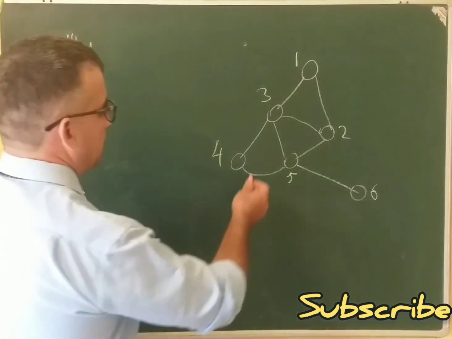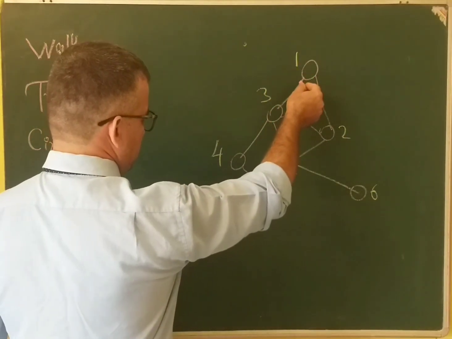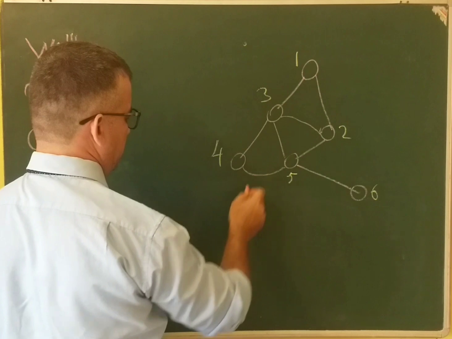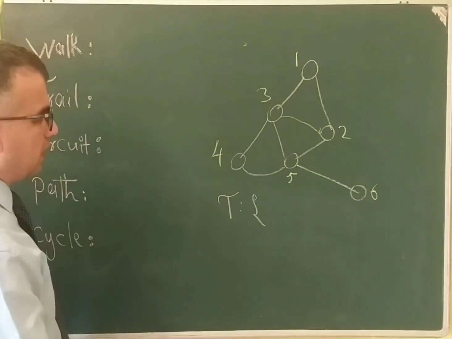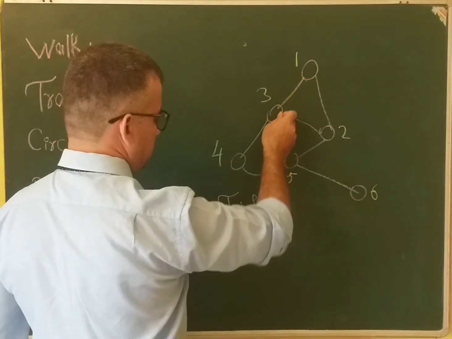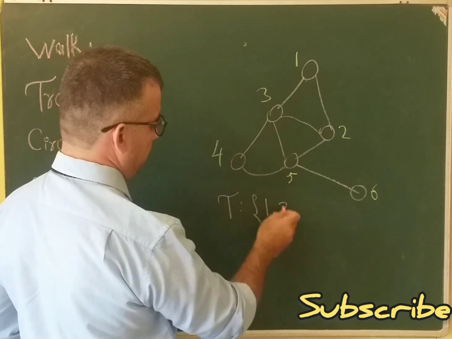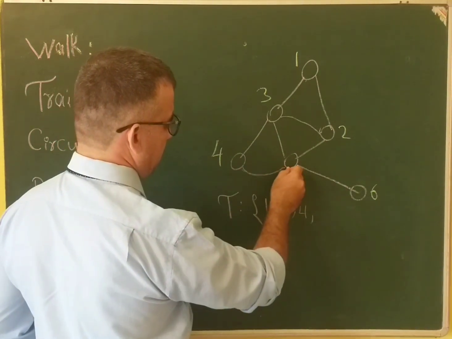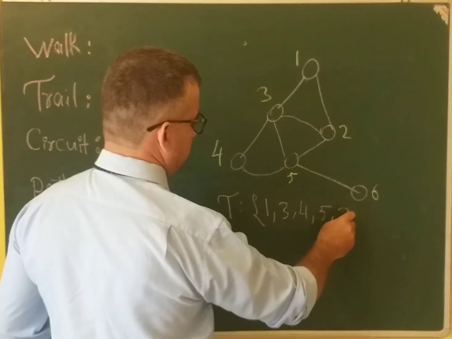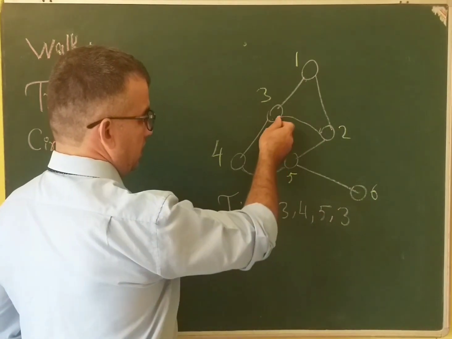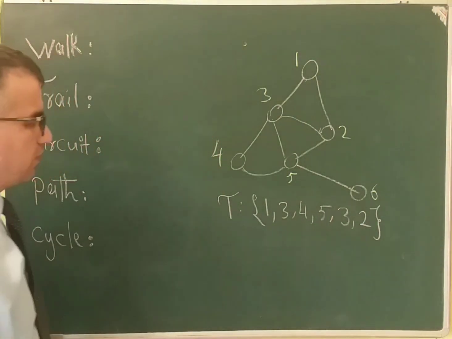For example, a trail, which we denote by T, starting from vertex number 1: I come from 1 to 3, then from 3 to 4, and then I can come here to vertex 5, and again I go to vertex 3 and come to vertex 2. It is a trail in a graph.